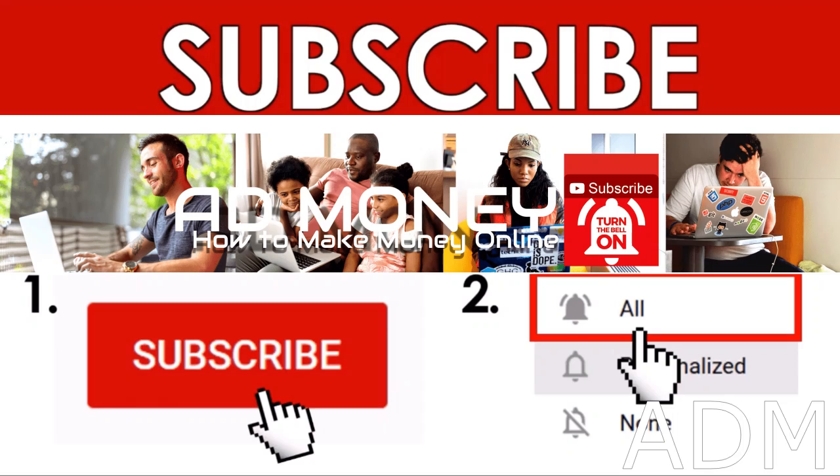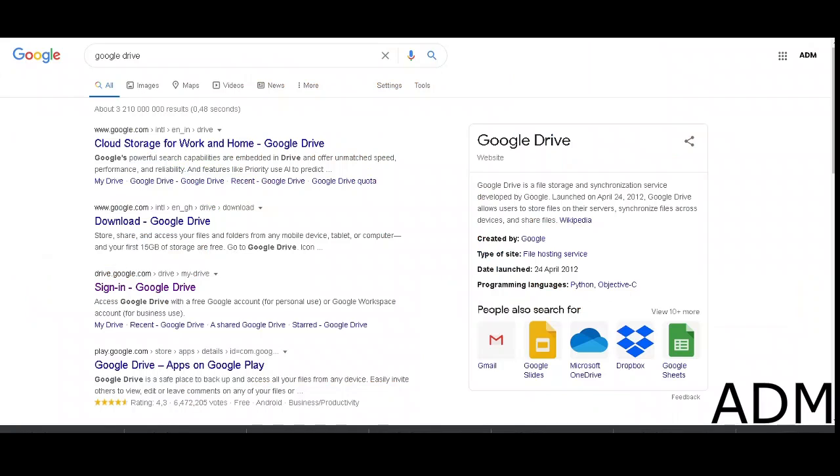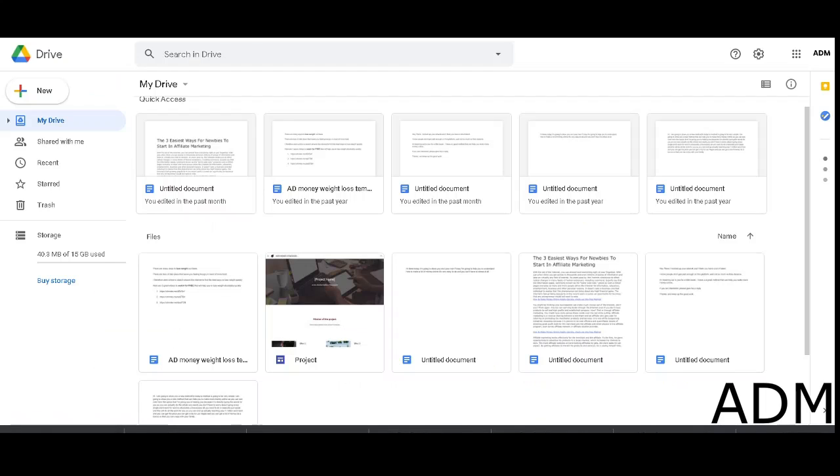So the first step you want to do, you want to come onto Google. When you're on Google, you want to search Google Drive. Now you'll see many options over here, so you just want to find this one that says drive.google.com. Then you want to click on that. So when you click on that, it's going to take you to your Google Drive. Your Google Drive is basically a place where you can store some files online.